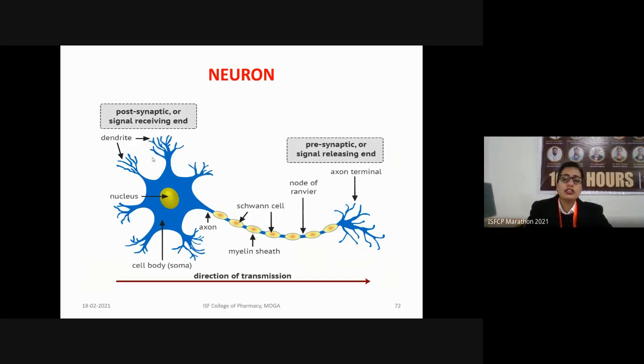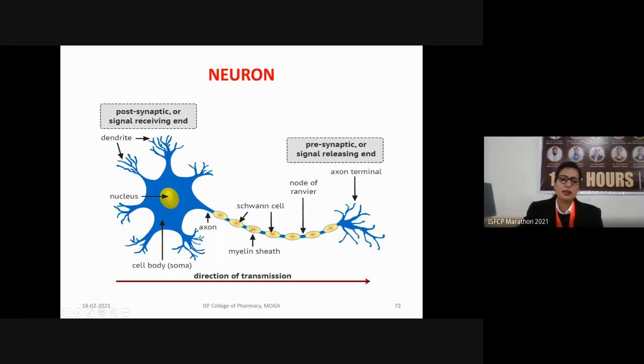So the neurons may be myelinated or non-myelinated. It depends on the production of the myelin sheath. A myelinated neuron is the one in which there is the presence of this myelin sheath along the length of the axon, whereas a non-myelinated neuron is the one in which the myelin sheath is absent. So what is this myelin sheath? What is its function?